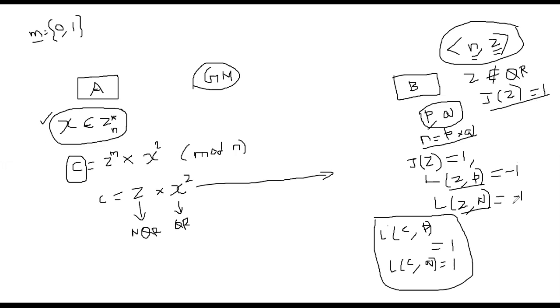The eavesdropper cannot break this system with the assumption that factoring is hard, because the eavesdropper cannot compute the Legendre symbol as he doesn't have P and Q. The Legendre symbol computation requires, if you are working with a composite number, the prime factors. We don't have any polynomial time algorithm that can check whether a given number is a quadratic residue or not. That's where the hardness assumption is built into this crypto system.